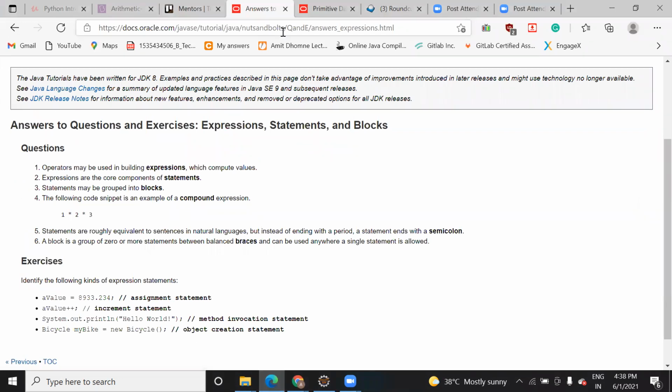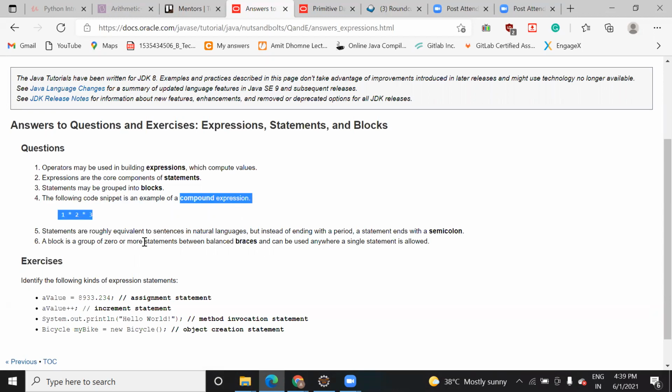And the final one is the following code snippet example, compound expression. How is this compound? No, this is not an example of compound expression, but here it is saying the following code snippet as an example.